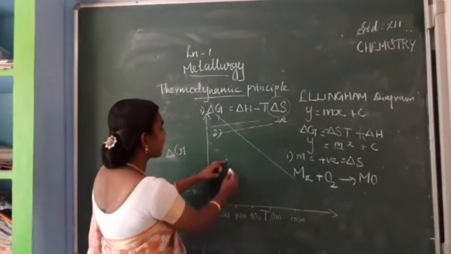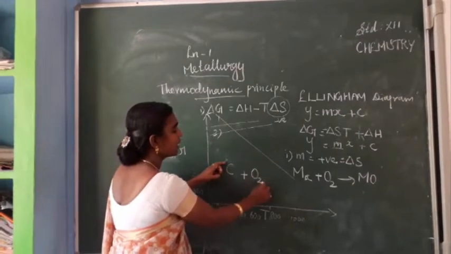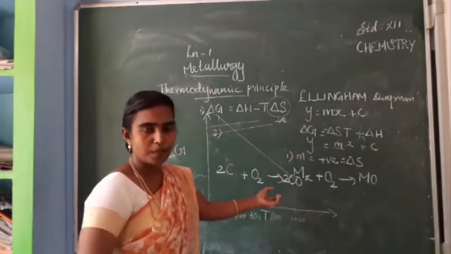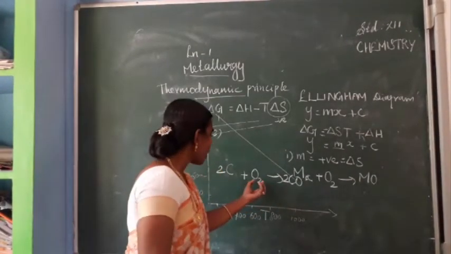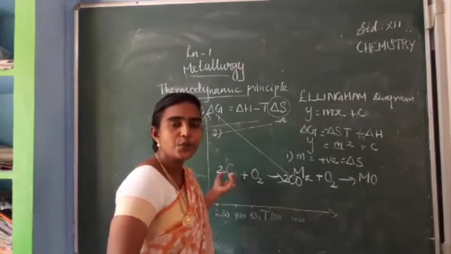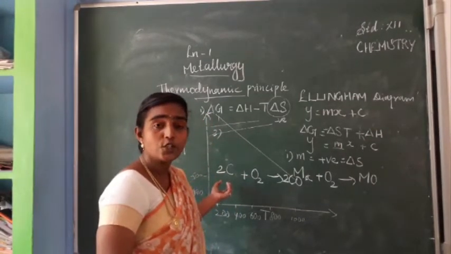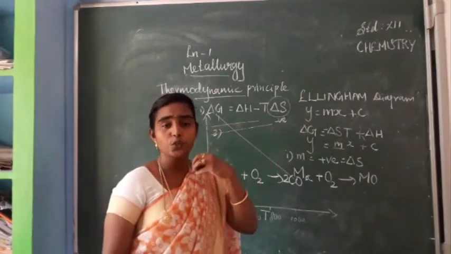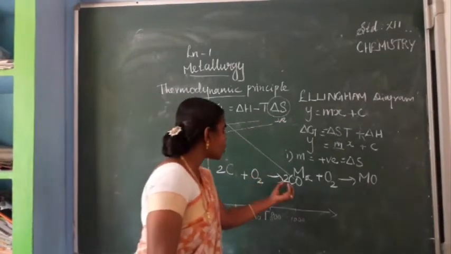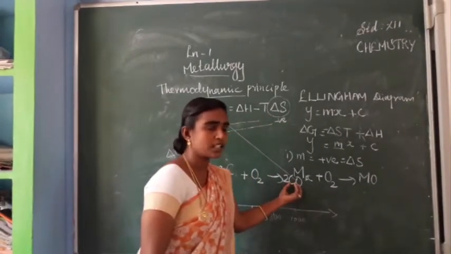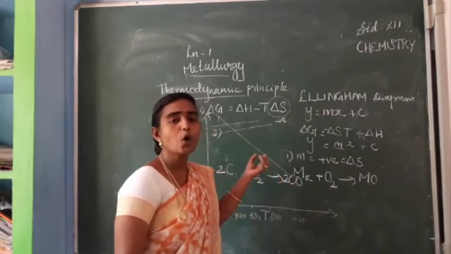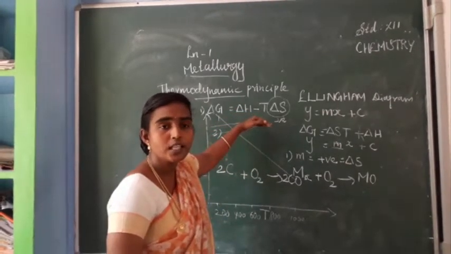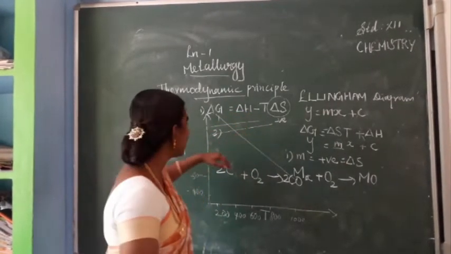So how is it a negative value? When you compare carbon with oxygen, there is a possibility of forming carbon monoxide. In the case of carbon monoxide formation, oxygen gas is introduced along with the carbon, isn't it? So you get carbon monoxide. In the previous case we saw oxygen is consumed, isn't it? So by the formation of carbon monoxide, the slope value must be negative. In the previous case the slope is positive; here the slope gets a negative value.